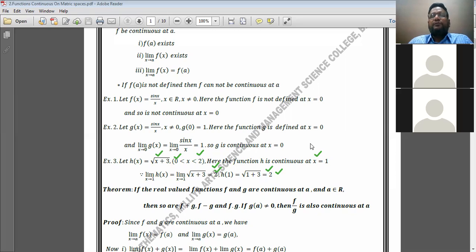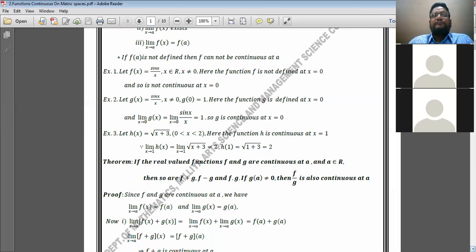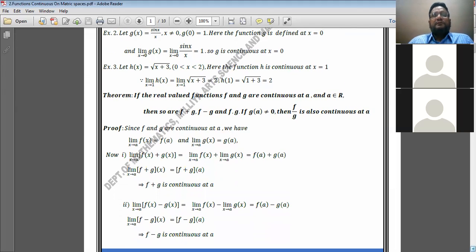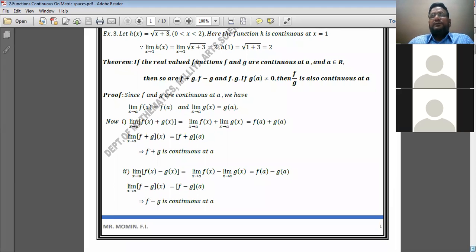So these are a few examples related to the continuity of a function. Now the next article is the theorem on continuity of a function. Actually it is the algebra of continuity of a function. See here, theorem.